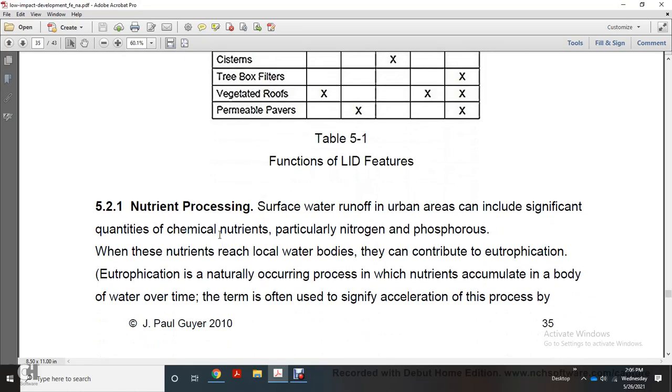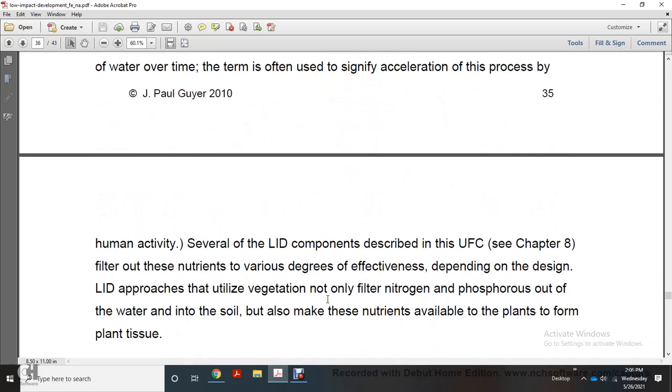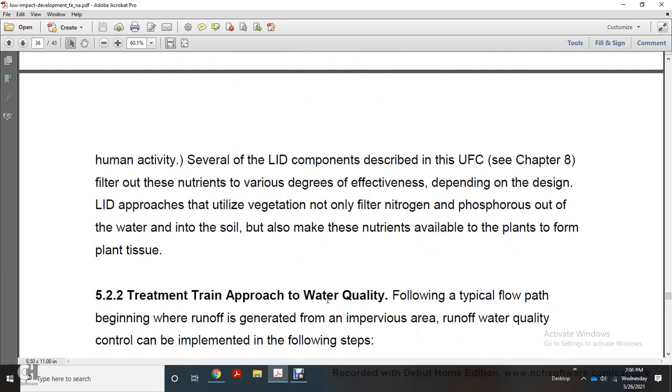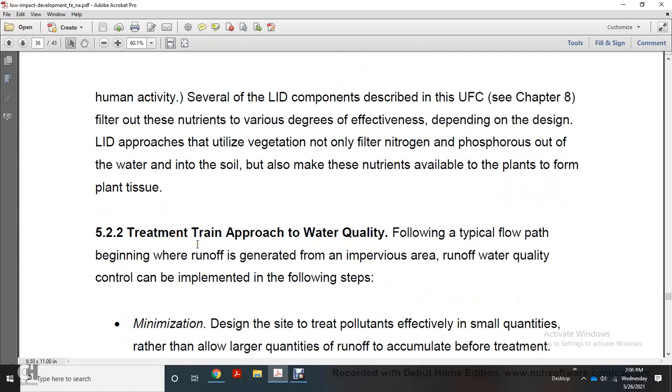Nutrient processing. Runoff from urban areas can include significant quantities of chemical nutrients, particularly nitrogen and phosphorus. Nutrients that reach local water bodies contribute to eutrophication, a naturally occurring process in which nutrients accumulate in a body of water over time. The term is often used for a significant acceleration of the process by human activity. Several low impact development components described in the USCT Chapter 8 filter nutrients with various degrees of effectiveness, depending on the design. Low impact development approaches utilize vegetation not only to filter nitrogen and phosphorus out of the water into the soil, but also to make nutrients available to plants to form plant tissue.